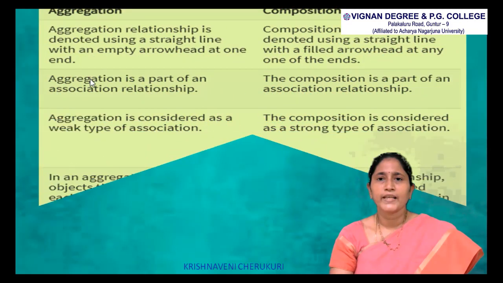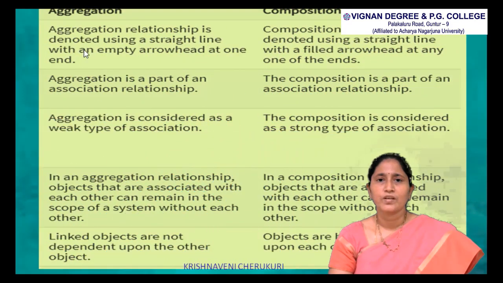So then coming to aggregation versus composition. The aggregation relationship is denoted using a straight line with an empty arrowhead at one end. The composition relationship is denoted using a straight line with a filled arrowhead at one end. Aggregation is a part of an association relationship, and composition is a part of an association relationship.